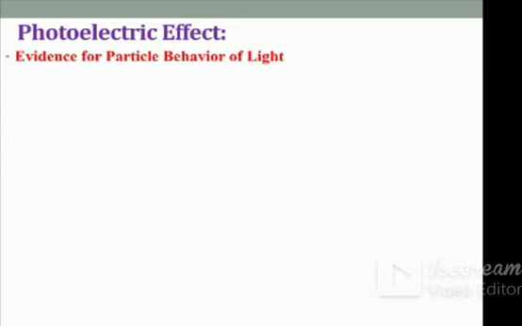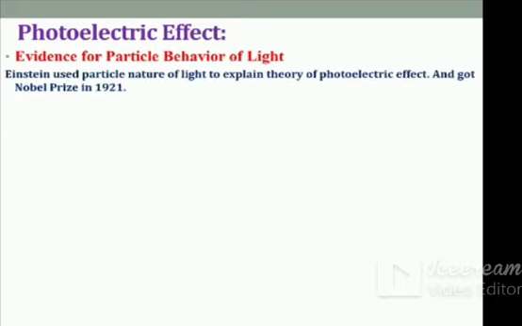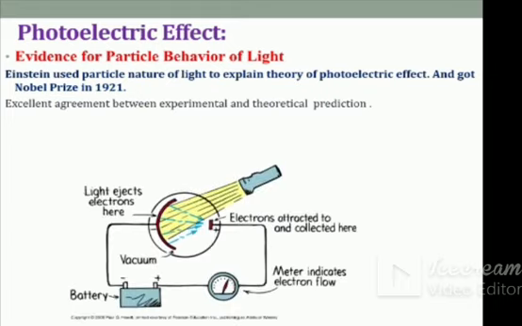Next effect is the photoelectric effect. It is also based on the particle behavior of the light. That evidence was explained by Einstein. Einstein used the particle nature of the light and explained the theory of the photoelectric effect. And for this work he got a Nobel Prize in 1921. The results in this experiment are exactly the same, theoretical and experimental results are to be the same here.